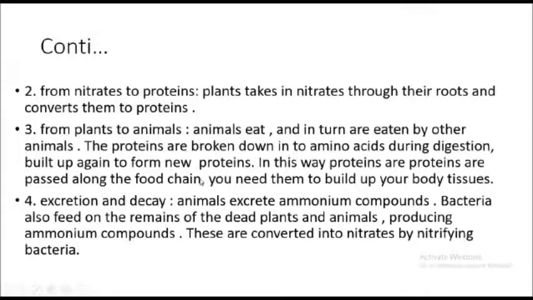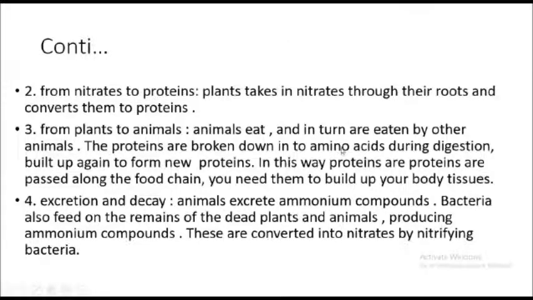The proteins are broken down into amino acids. So the protein which animals consume from plants, and which humans also consume from animals through their meat, is broken down into amino acids. Every protein that you gain from animals or plants will be broken down into its subunits, its smallest unit, which is called amino acid. So what is amino acid? Amino acid is a unit of protein which consists of 5 parts.